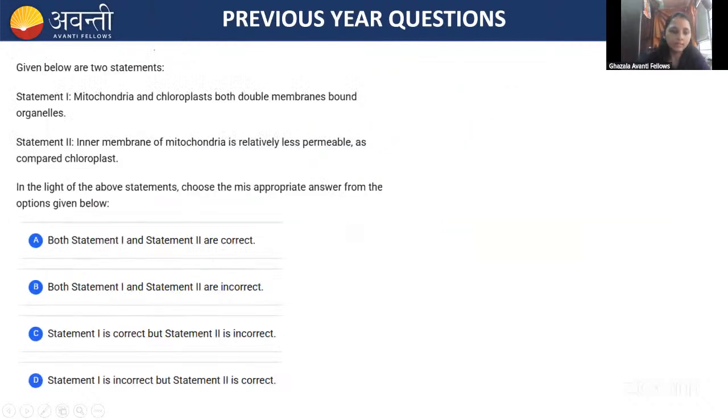This is a statement-wise question. Given below are two statements. You have to tell me which statement is correct, or whether both are correct. Statement 1: mitochondria and chloroplast are both double membrane bound organelles. Statement 2: the inner membrane of the mitochondria is relatively less permeable as compared to the chloroplast. What they are telling is that the mitochondrial inner membrane is less permeable, whereas the chloroplast inner membrane is more permeable than that of the mitochondria. Which one is correct, guys? I'm launching the poll.